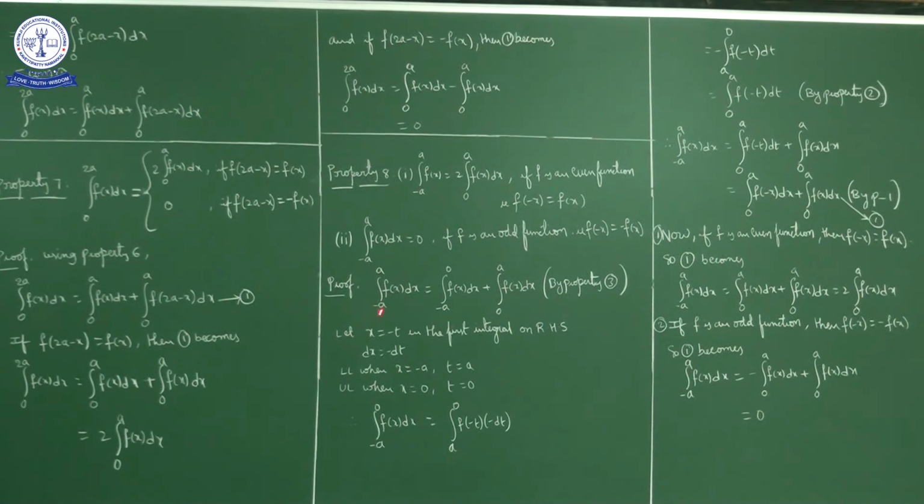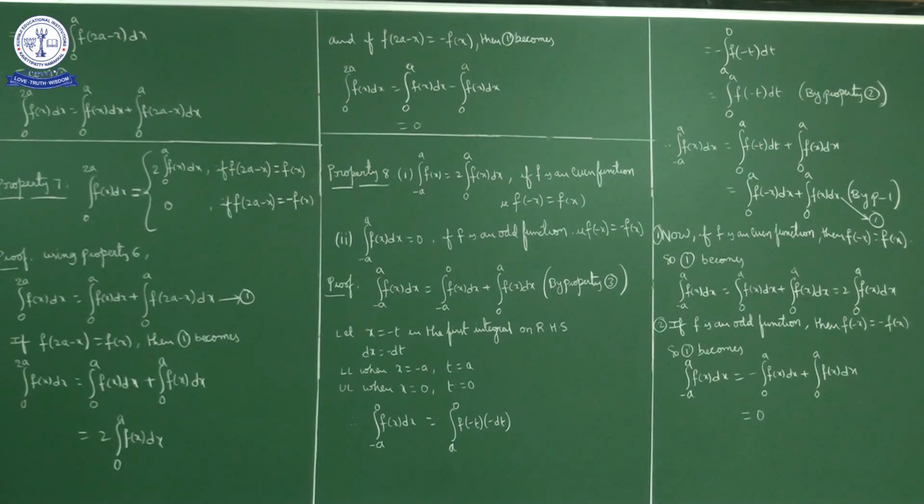Now, the left hand side, integral minus a to a f of x dx, what we can write using the third property is integral minus a to 0 f of x dx plus integral 0 to a f of x dx. So integral minus a to a f of x dx is equal to integral minus a to 0 f of x dx plus 0 to a f of x dx. So instead of calculating directly from minus a to plus a, we'll calculate from minus a to 0 and 0 to a.